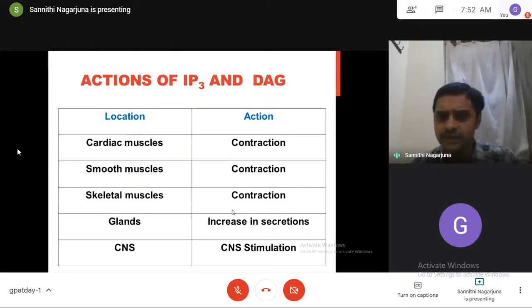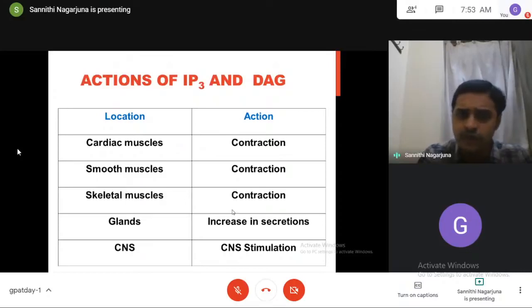If it interacts with adenyl cyclase pathway, we have a second messenger called cyclic AMP. If it interacts with phospholipase pathway, we have second messengers called IP3 and DAG. The actions of cyclic AMP we discussed: in the heart causes contraction, in the smooth muscles relaxation, in the liver glycogenolysis, in the adipose tissue lipolysis, in the platelets it decreases platelet aggregation. Coming to the actions of IP3 DAG, in all the locations it produces stimulation. In all the muscles like skeletal, cardiac, smooth muscles it causes contraction. And in the glands it increases secretions. And in the CNS it causes CNS stimulation.